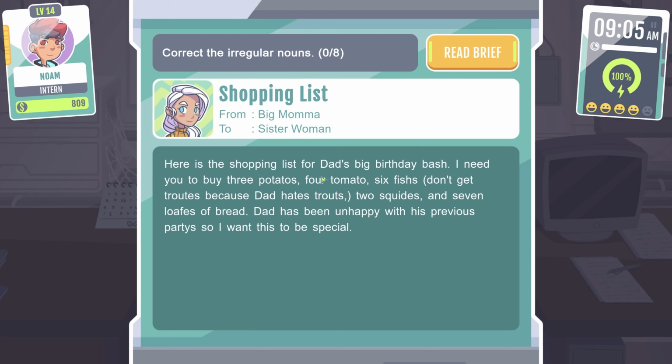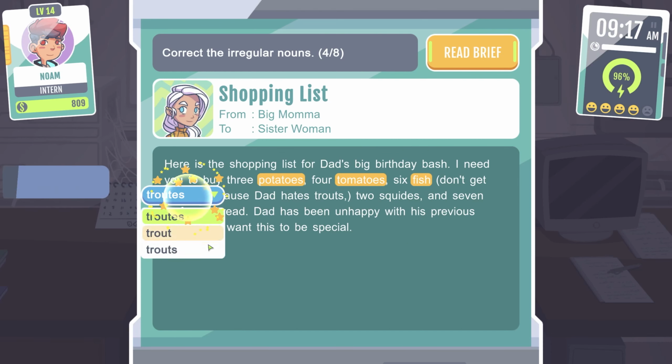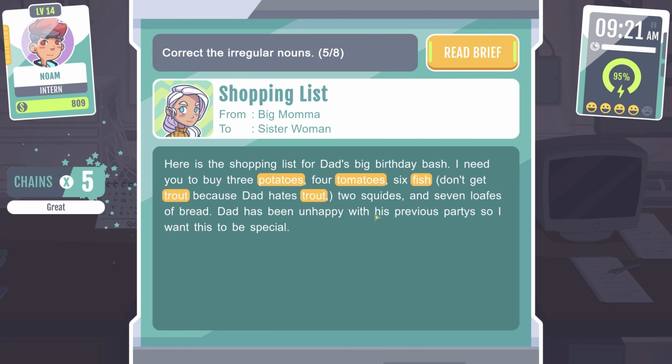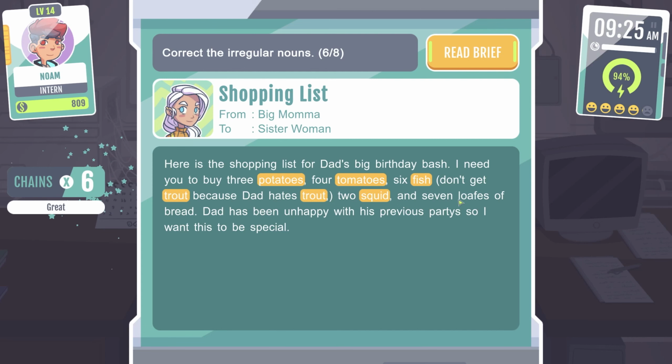Here is the shopping list for Dad's big birthday bash. I need you to buy 3 potatoes, that should be an E. 4 tomatoes, same deal. 6 fish. Don't get trouts, because Dad hates trouts. 2 squids. I think it's a squid. And 7 loaves of bread.